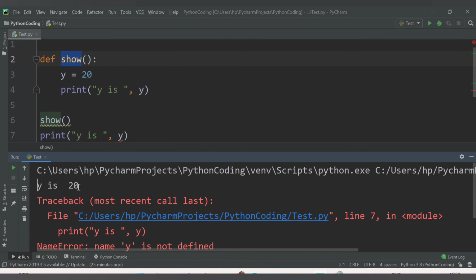So here we are getting y is 20. Let me make the print statements here, so we can see "inside method" and "outside method".